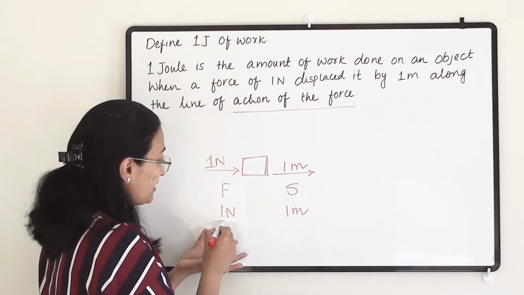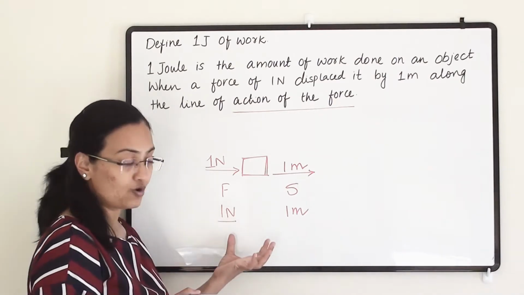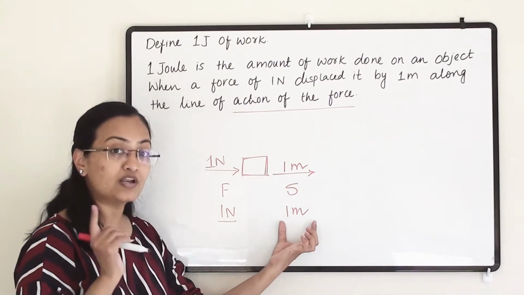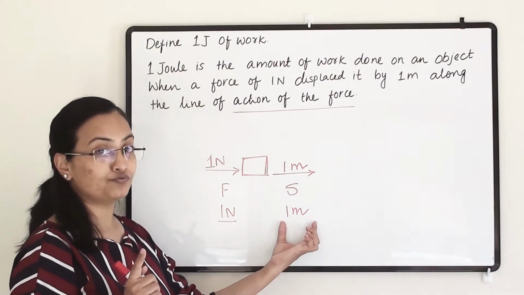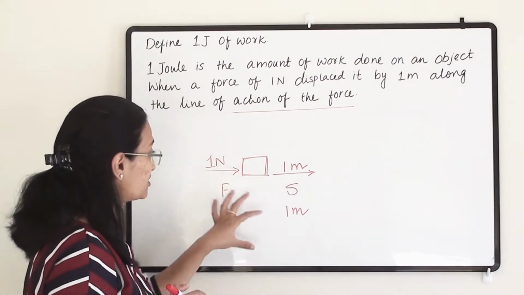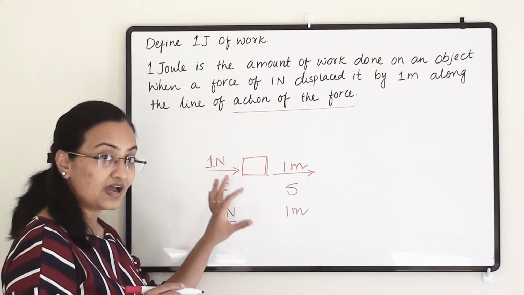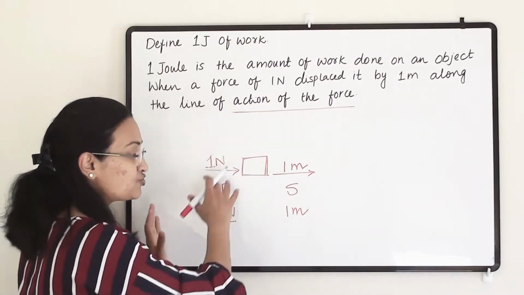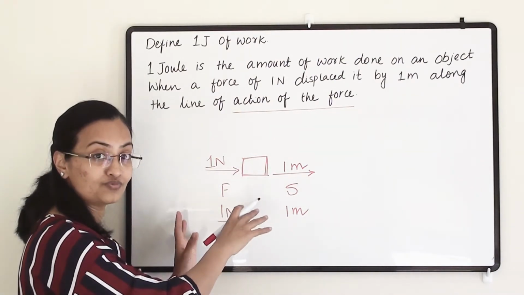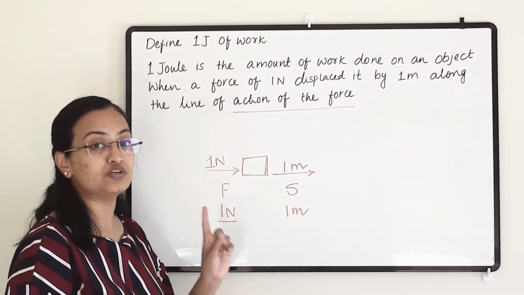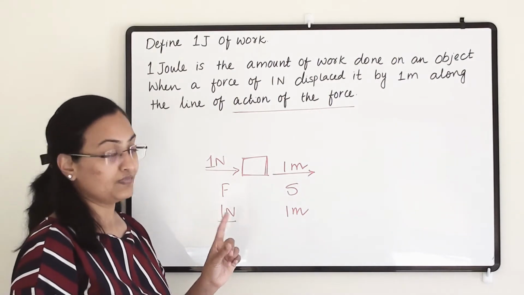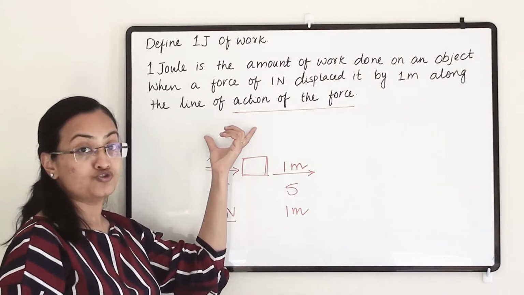So when we apply 1 Newton force to any object and it is displaced 1 meter in the direction of the force, in that situation 1 joule of work has been done on that object. This is the definition of 1 joule of work.